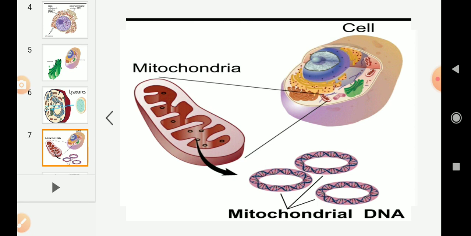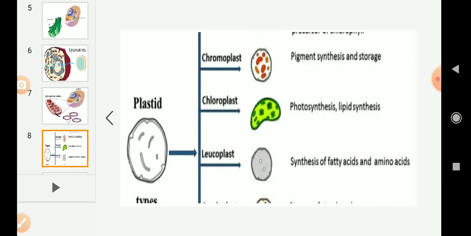And coming to the fifth cell organelle, that are plastids. Plastids are present only in plant cells. You will not find the plastids in animal cells. These are found only in the plant cells. And there are two types of plastids. In that first we have chromoplast and second leucoplast.